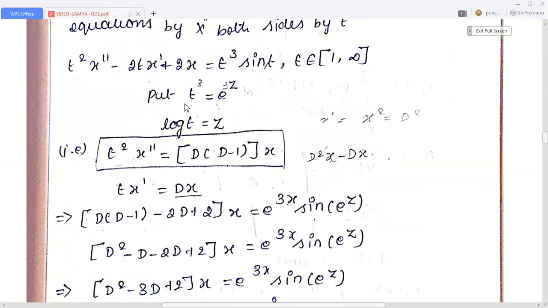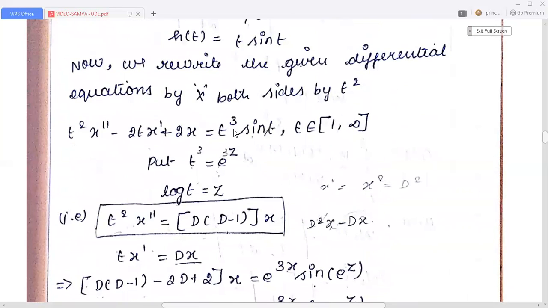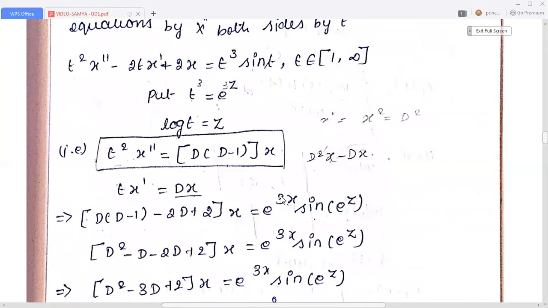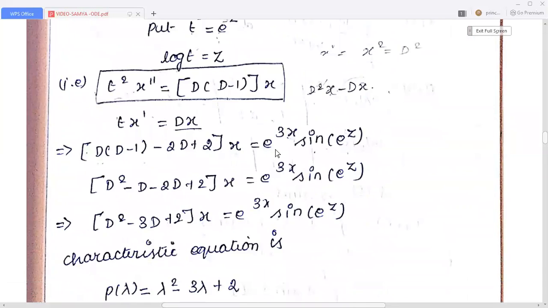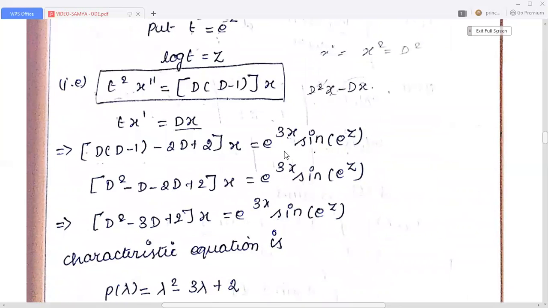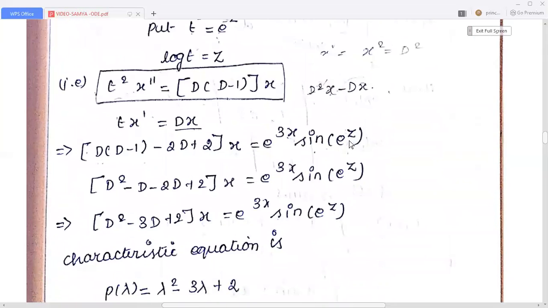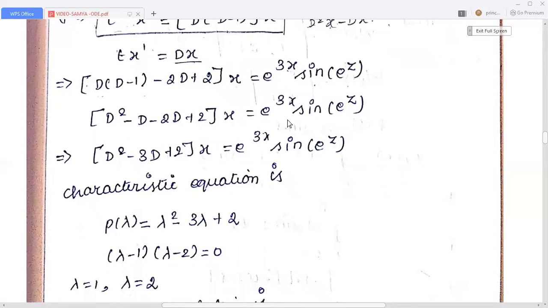Then the given differential equation can be written as D into D minus 1 minus 2D plus 2 into x equal to e power 3z into sin e power z, since instead of t cube we write e power 3z.